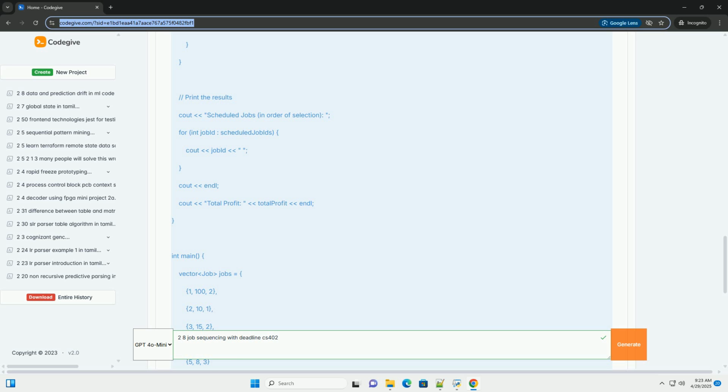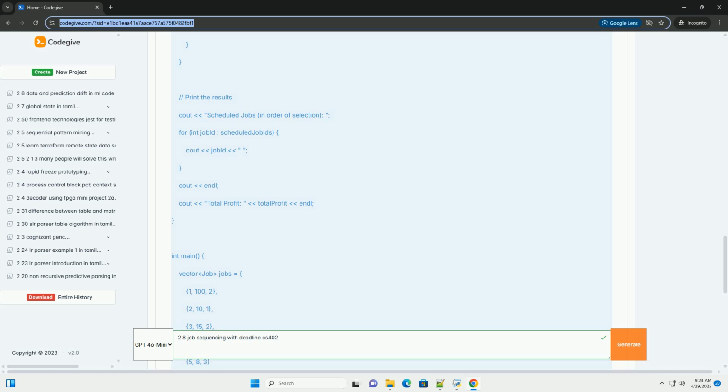Why does this greedy approach work? The greedy approach works because it makes the locally optimal choice at each step, selecting the job with the highest profit that can still be scheduled. By sorting the jobs in descending order of profit, we ensure that the most valuable jobs are considered first. Scheduling them as late as possible frees up earlier slots for potentially other highly profitable jobs.